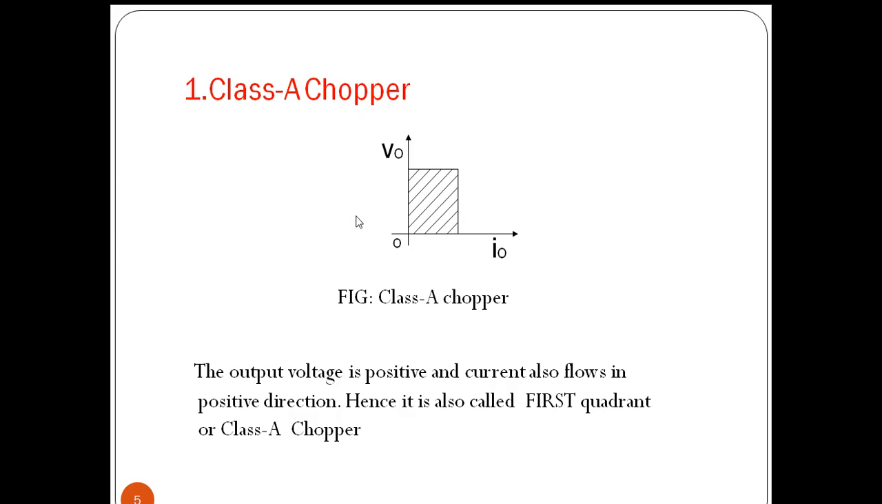If the supply voltage is applied across the load when we are operating the chopper in the same direction, then we are calling it positive voltage, and if current flows in the same direction, then we are calling it positive current. So when we are operating class A chopper, this voltage and current are positive. That's why it is operating in the first quadrant. We are going to see the circuit operation of class A chopper now.